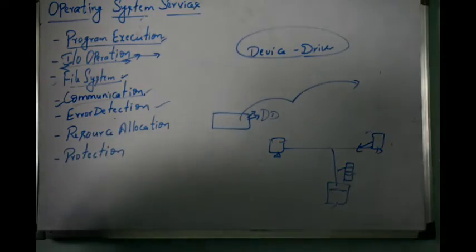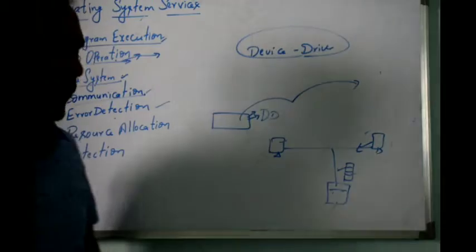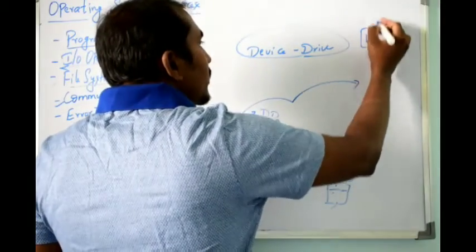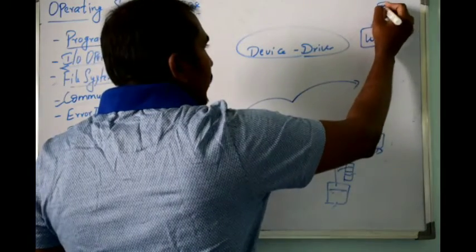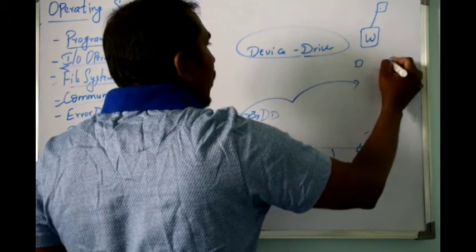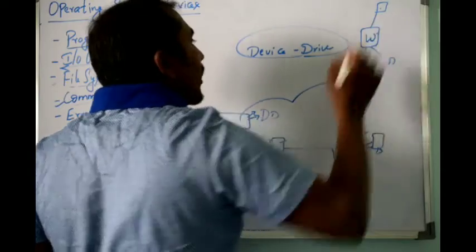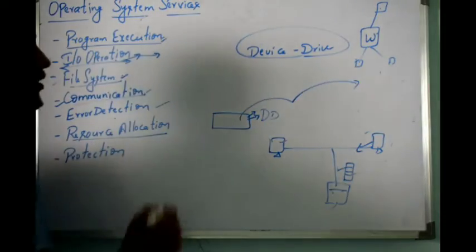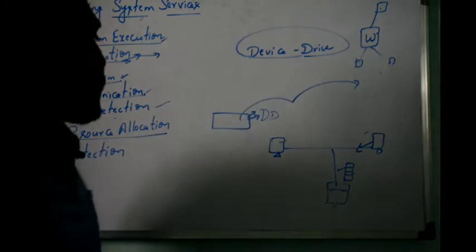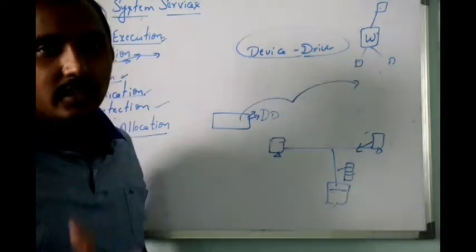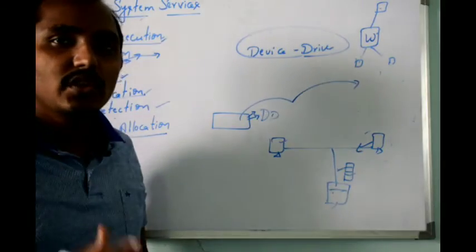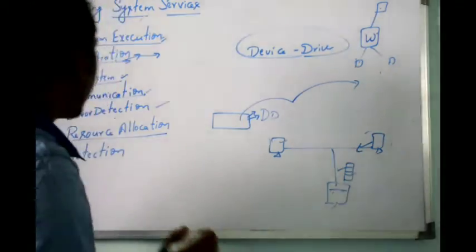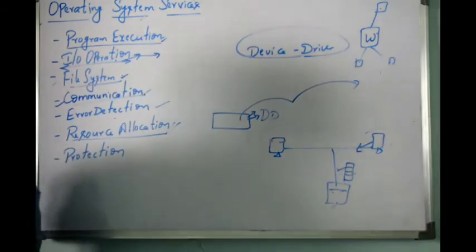And resource allocation, which I have discussed just now. If you are using one particular program like MS Word, it needs resources like your monitor, keyboard, and mouse. So these are the resources that will be allocated for MS Word. These functions, that is which program needs which resources, allocating them, and after completion of the execution, that resource will be used by other programs, we'll consider as resource allocation.